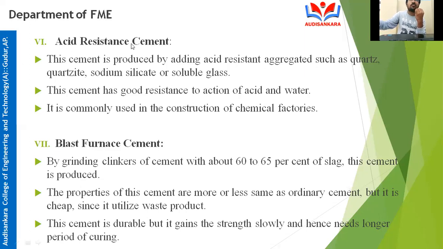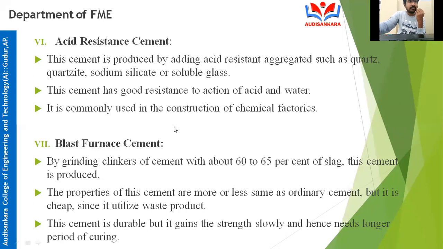When acid comes in contact with the cement, the structure will not get damaged. It is commonly used in the construction of chemical factories. In chemical factories, mostly there will be a release of harmful chemicals. In order to resist that, they are using this acid resistance cement.